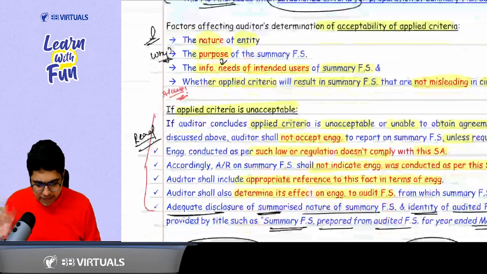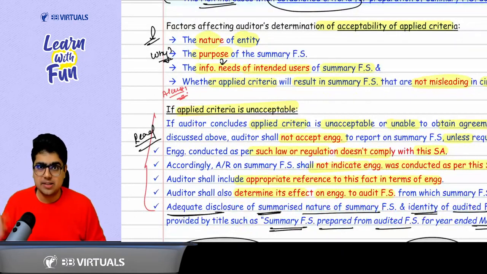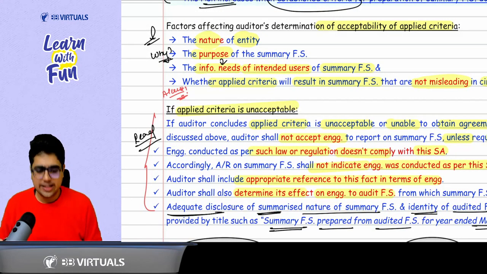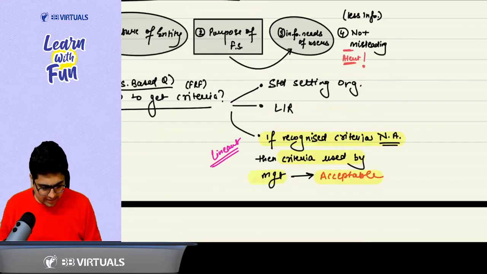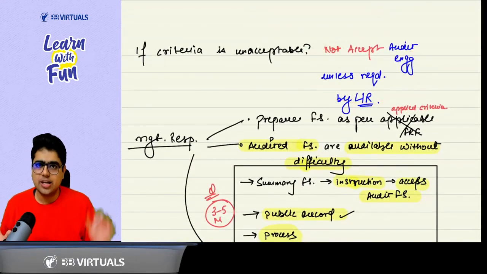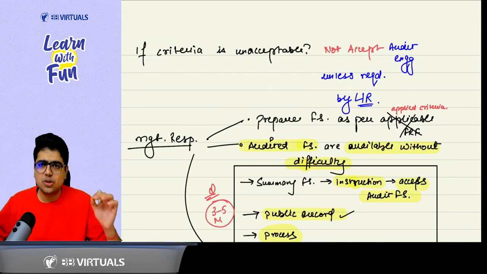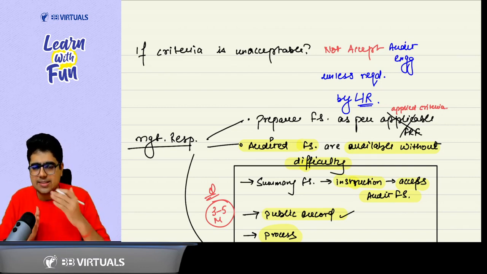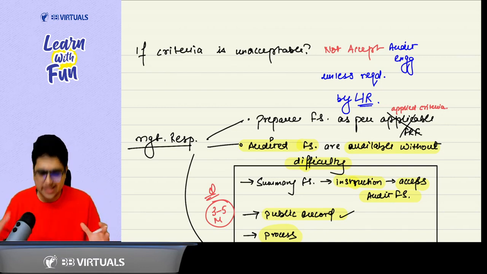If the applied criteria is unacceptable to you, then in that case don't accept the audit engagement, unless required by law or regulation. If law or regulation requires you to accept the audit engagement, then you can accept it, but in that case it will not be considered an audit done as per the Standards on Auditing. Is this part clear? Yes sir.